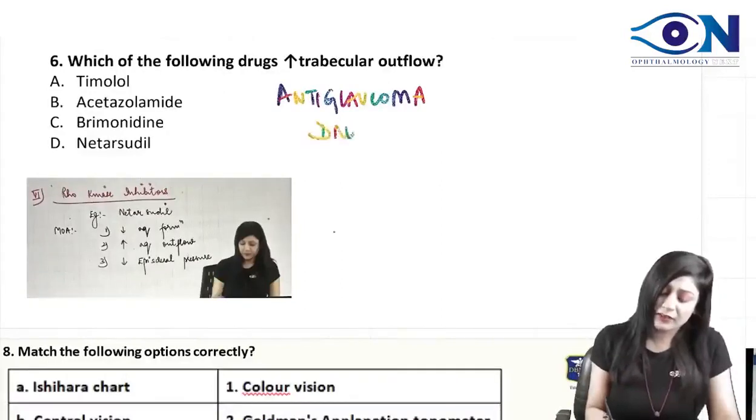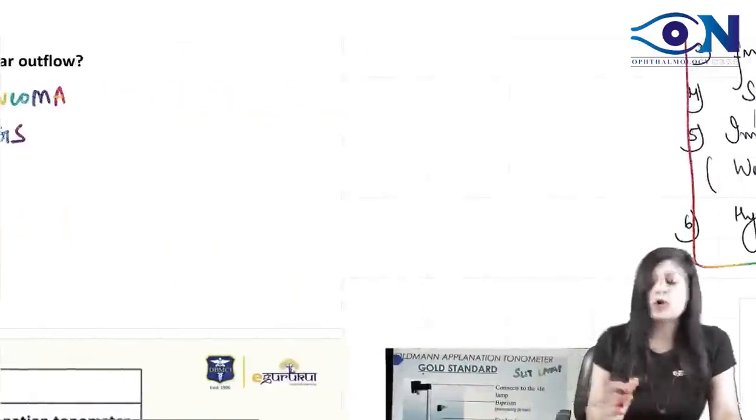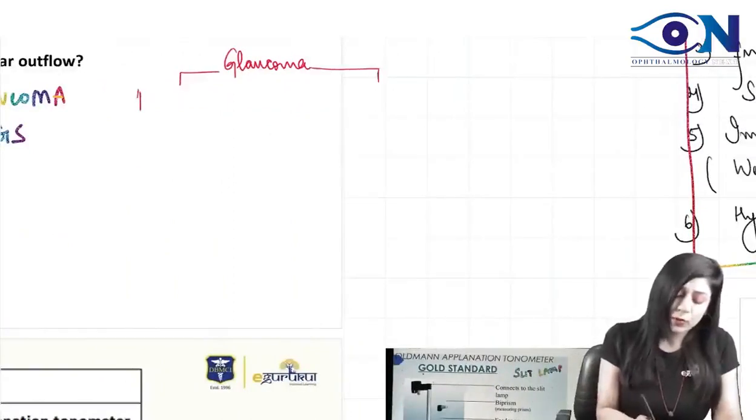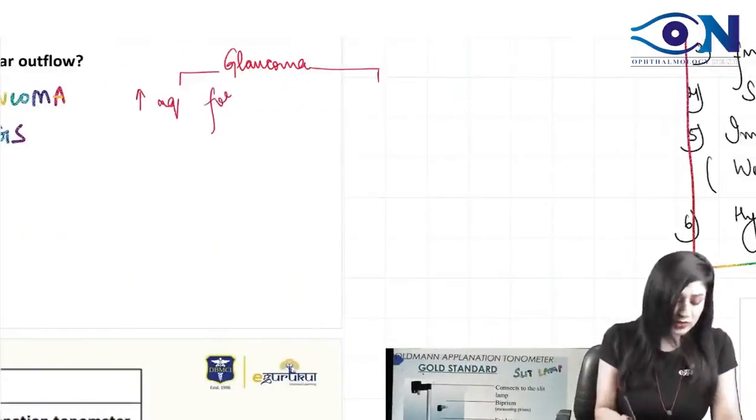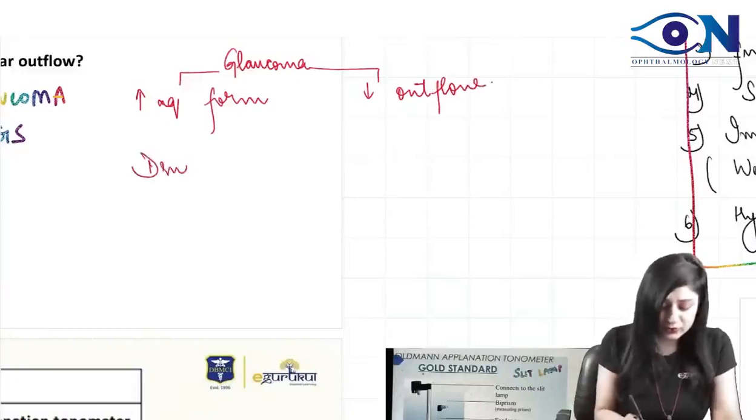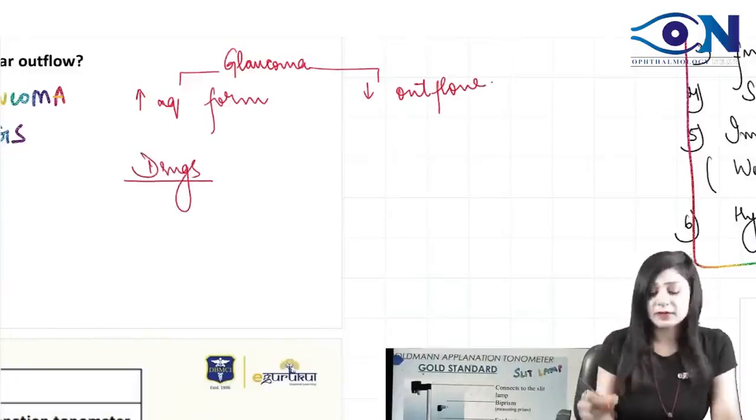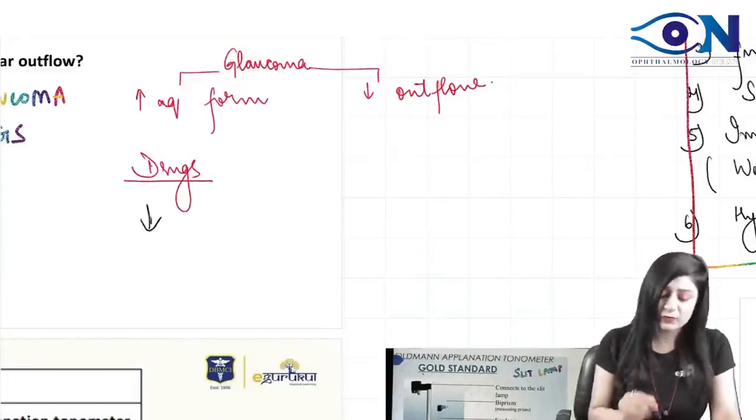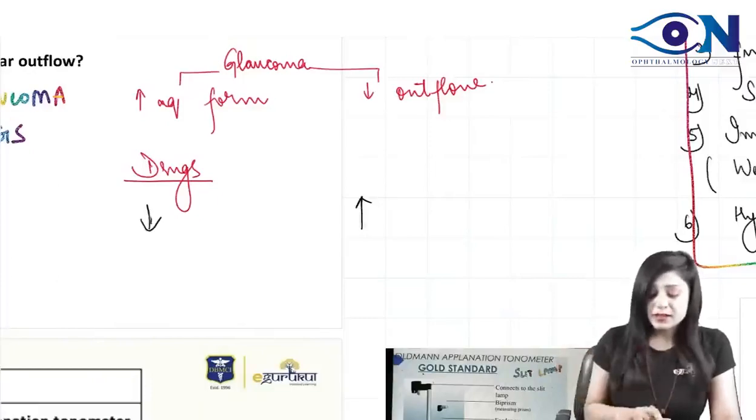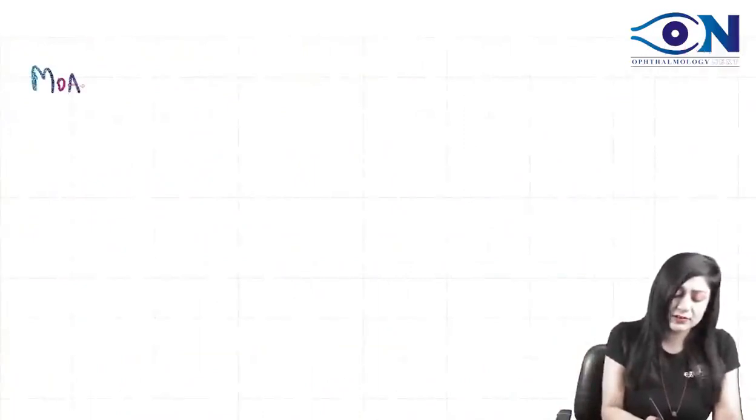So we know that whenever there is glaucoma, a simple concept, there are only two ways. Either there can be more aqueous formation, or I can have less outflow, right? So when I am giving drugs to reduce the intraocular pressure, they can also work by two methods. Either they will decrease this aqueous formation or they will increase this aqueous outflow. Very, very clear. Now we will talk about the mechanism of action of the different anti-glaucoma drugs, right?